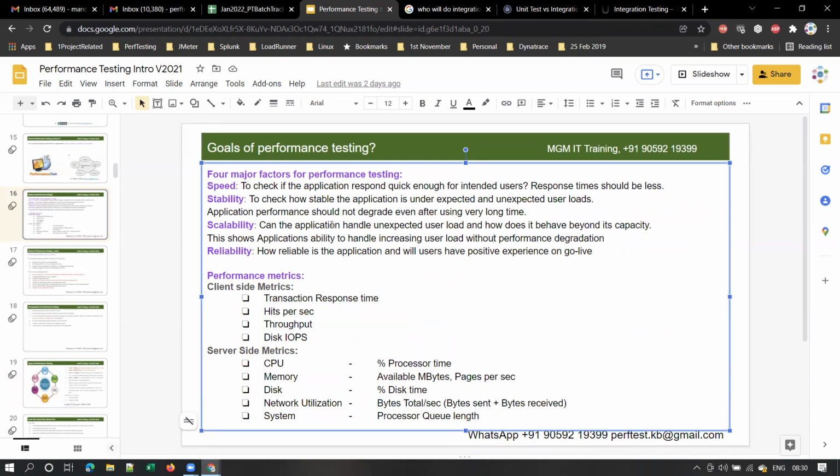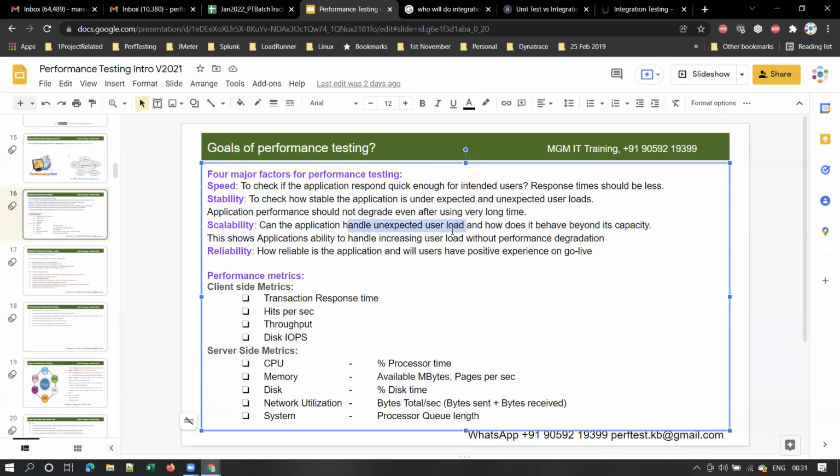And here when you say scalability, we will look into the application behavior beyond its capacity. Say for example, an application has some target or expected user load. Yesterday I gave some examples. IRCTC will have like 5 lakh users per day. If there are more users than that normal user load for the IRCTC application, how much user load can the application sustain? And can the application handle that unexpected user load? That is scalability.